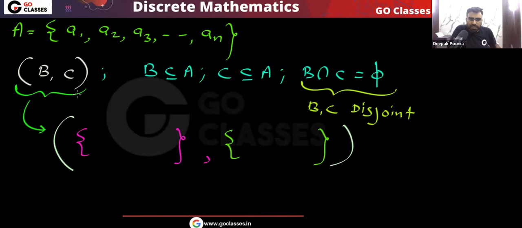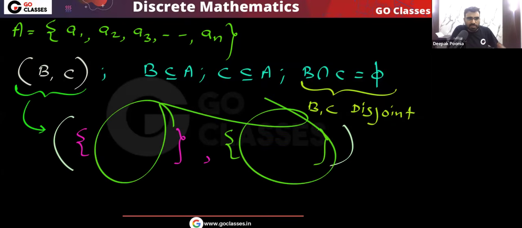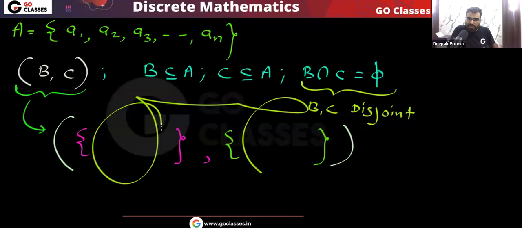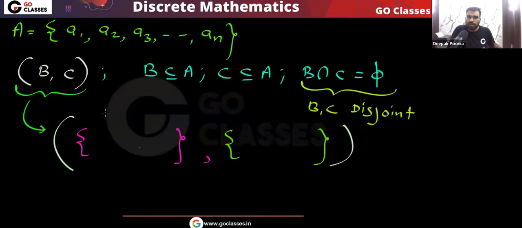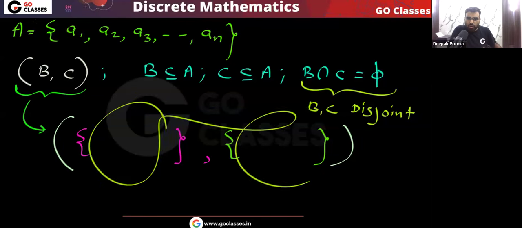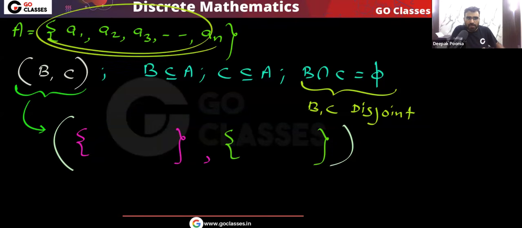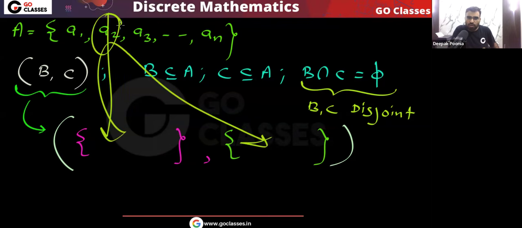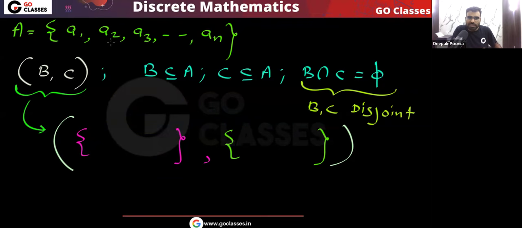Now, you notice one thing, that B and C must be disjoint and they are subsets of A. So, for every element of A, we need to make a decision. Will that element go to B? Will that element go to C? Yes or no? When I create B and C, because both are subsets of A, for every element of A we need to make a decision. For example, this element A2: will it go to B? Will it go to C? Will it go to both? Will it go to none? So basically, we need to decide for this element A2.